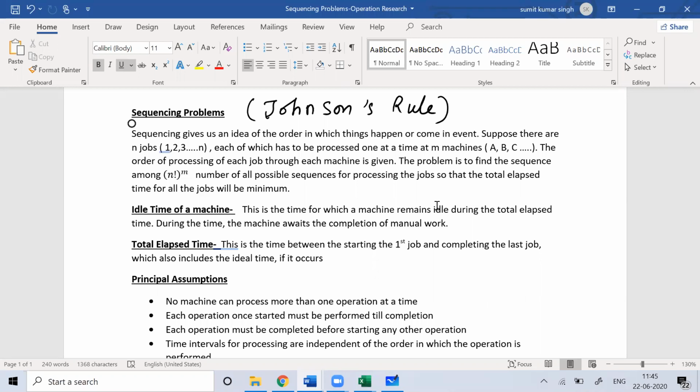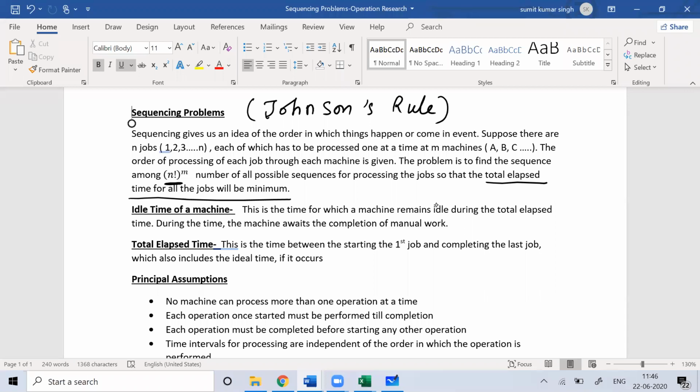So what is the total elapsed time? Total elapsed time is the total time taken to finish the work. The objective is to make sure that our work is done in the minimum possible time. If you have m machines, in how many ways can you do n jobs over the m machines?